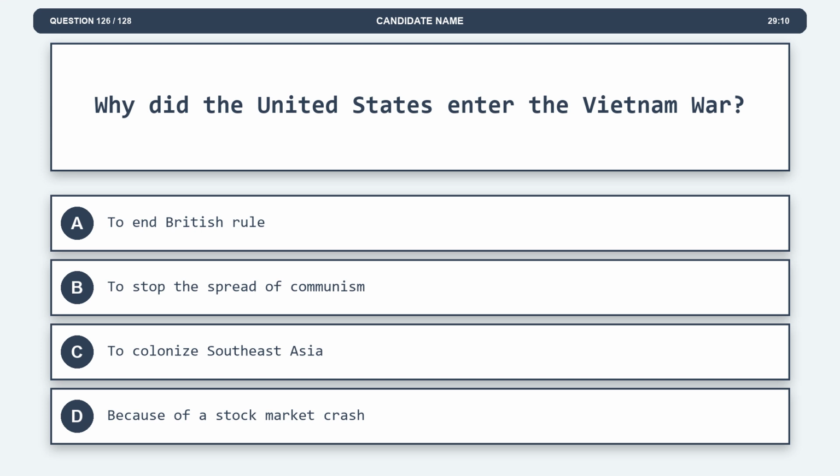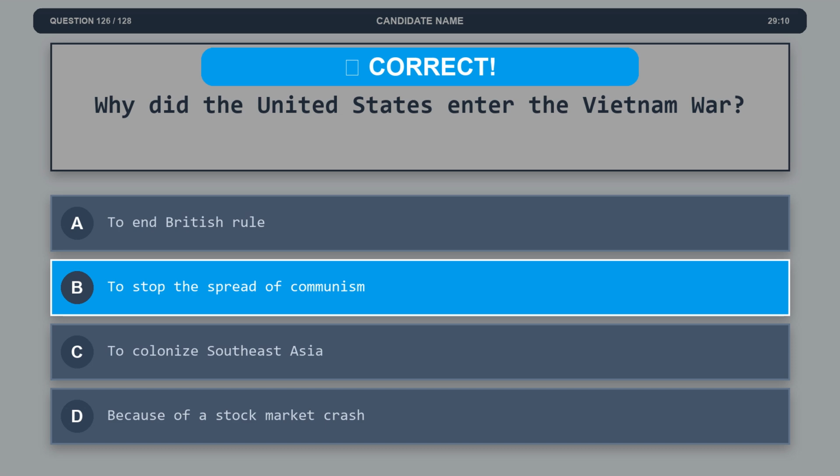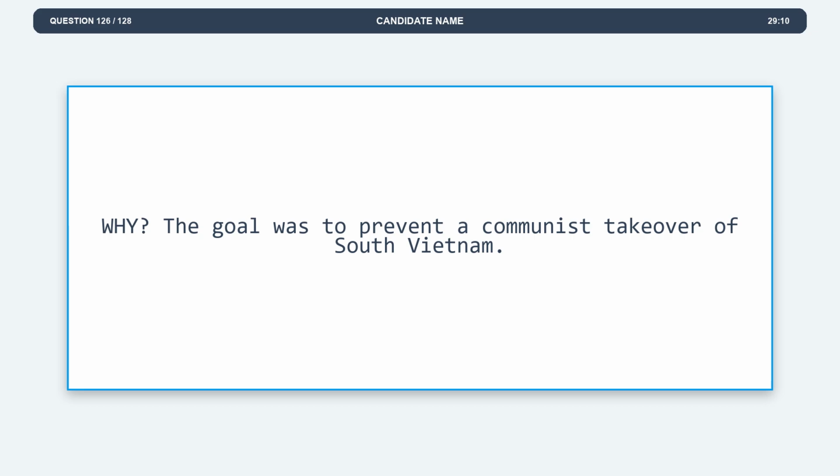Question 126. Why did the United States enter the Vietnam War? Option A. To end British rule. Option B. To stop the spread of communism. Option C. To colonize Southeast Asia. Option D. Because of a stock market crash. The correct answer is option B. To stop the spread of communism. Explanation. The goal was to prevent a communist takeover of South Vietnam.